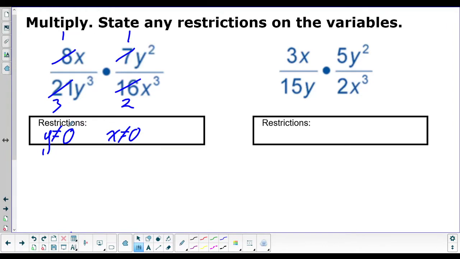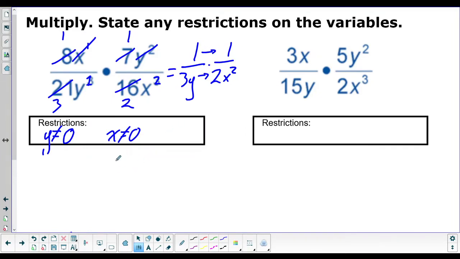If we look at our y's, we have 2 y's on top and 2 y's on the bottom. So these 2 y's cancel 2 of these y's and leave us with 1. Then this single x on the top can cancel 1 of these 3 x's. So this goes away, and we reduce this by 1. Now, what we have is 1 over 3y times 1 over 2x squared. And now this is a lot easier. Now we can just multiply straight across.